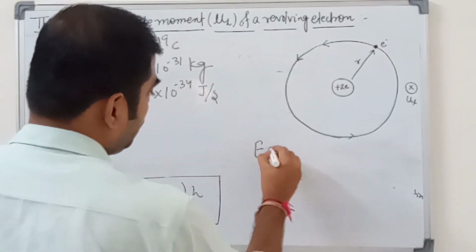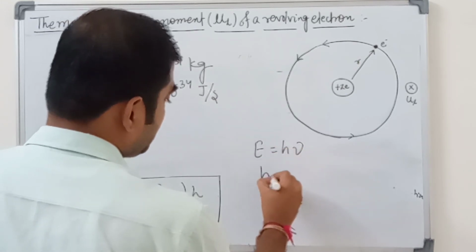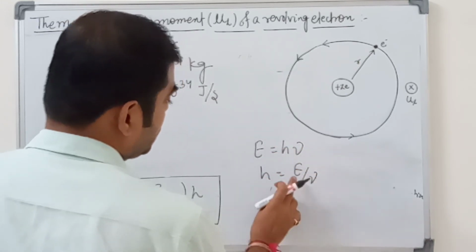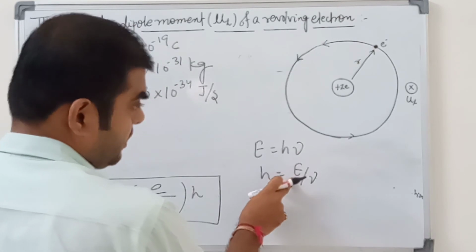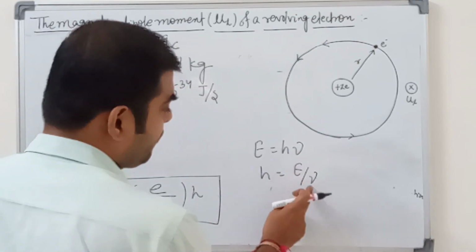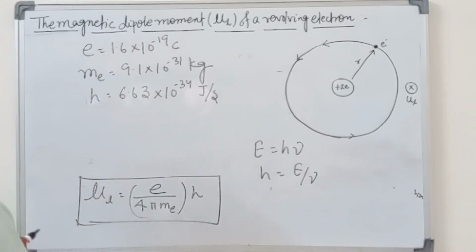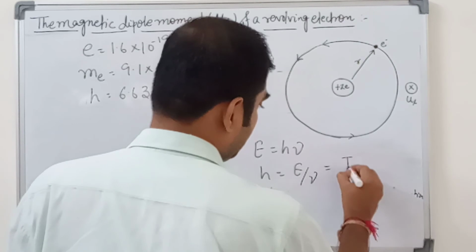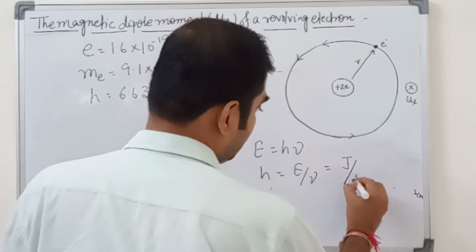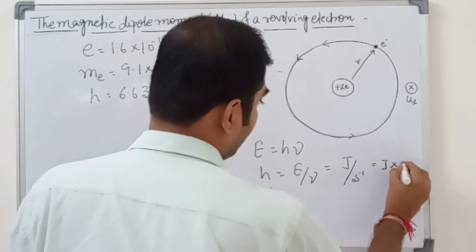E is equal to h nu, so h is equal to E upon nu. E is energy in joule, and frequency is per second, so the unit of h is joule into second.